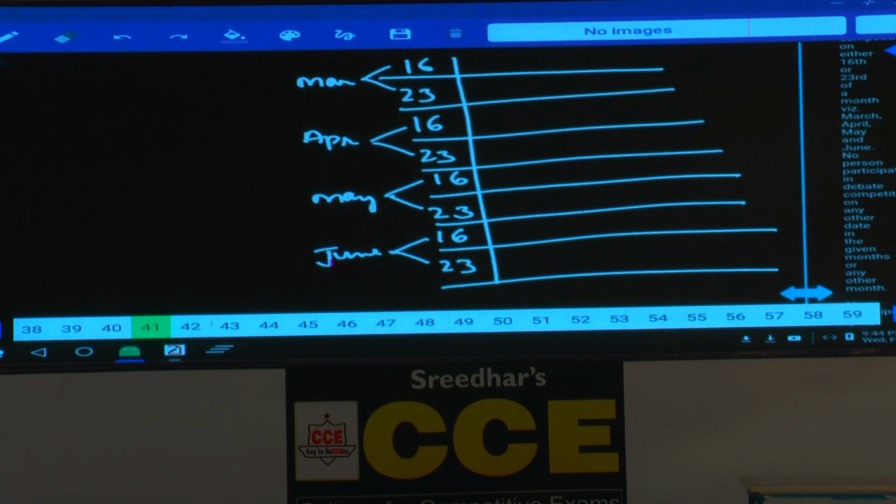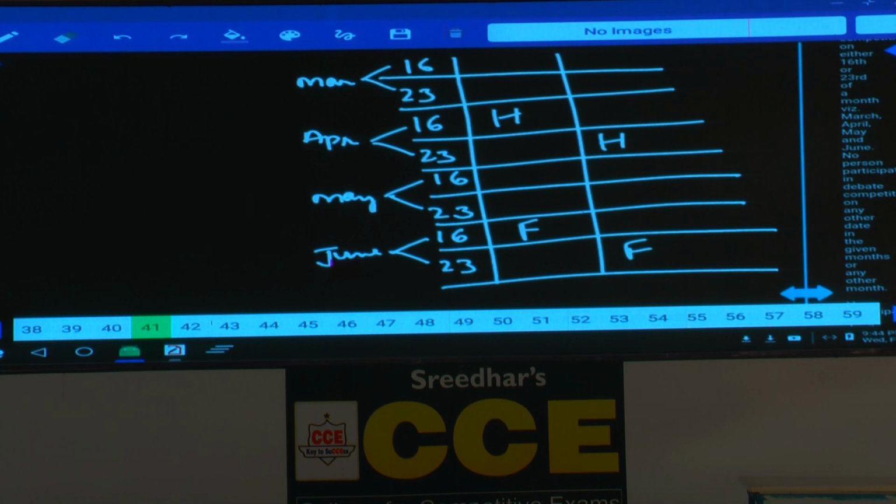H participated in April. As H participated in April, now whether this H is on the 16th of April or 23rd of April is not clearly known. Hence, how many possibilities do we have? 2 possibilities. This is the first possibility, and in the second possibility, H can be here. 2 possibilities. 3 people between H and F, 1, 2, 3, F will be on June 16th, and in the second case, F will be on 23rd of June.